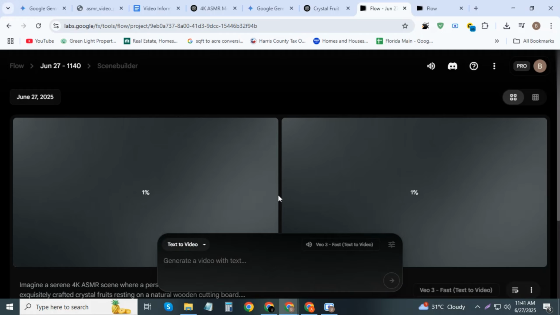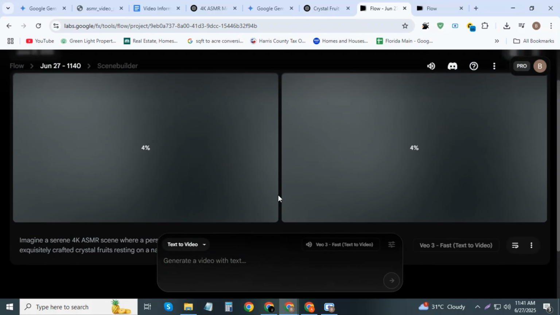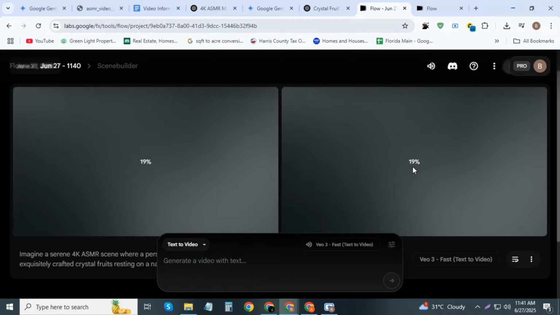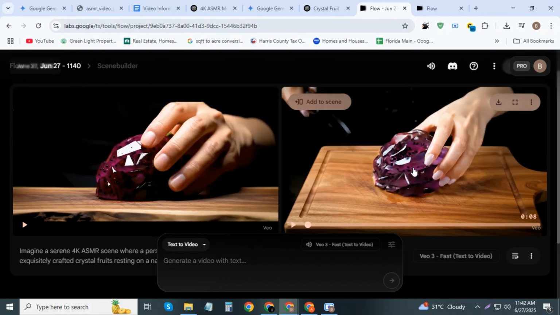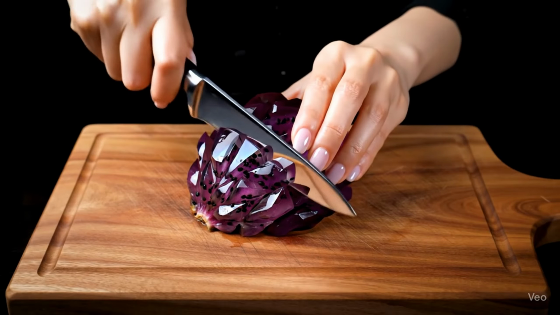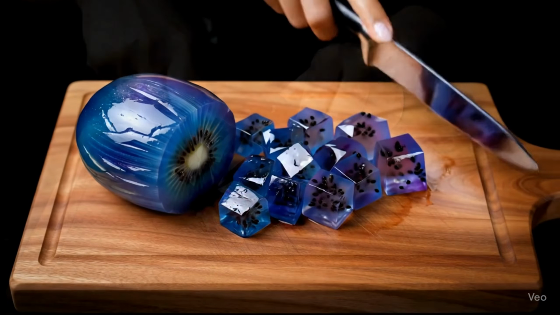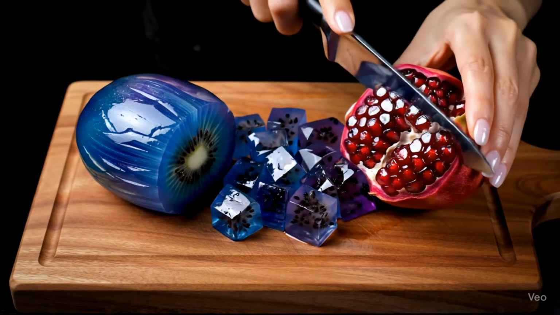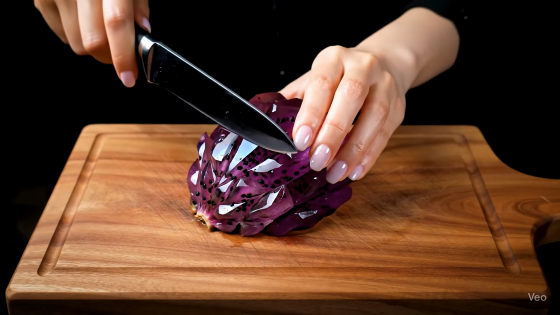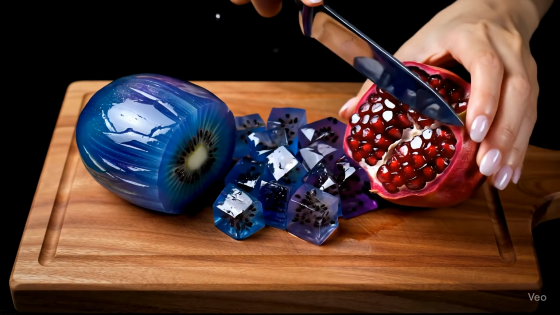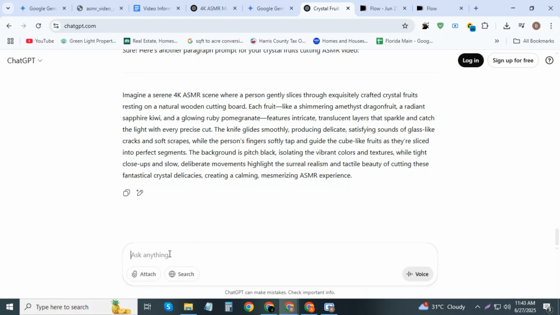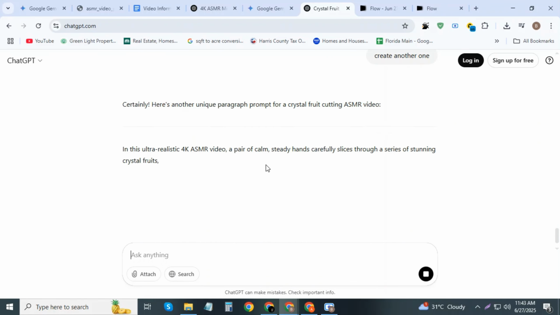It will take 1 to 2 minutes to generate the video, similar to the process in Gemini. Hang tight, the video will be ready in just a moment. Once it's done, you'll see an outstanding result. Let's play the first video. Now the second one. Let's create another video. All the process is the same as we completed a moment ago. I'll fast forward through this part to save time.